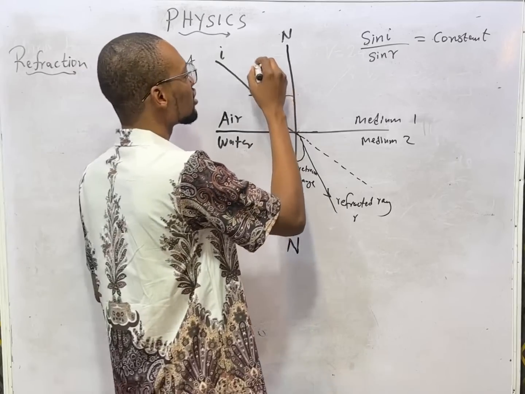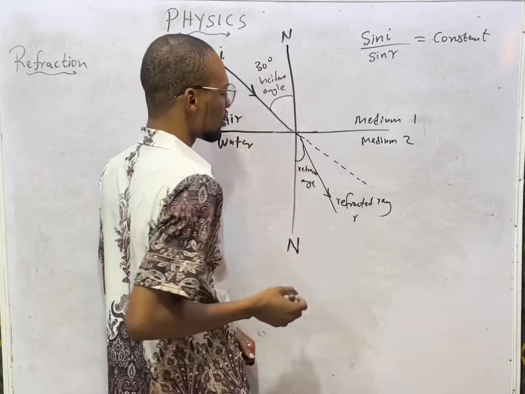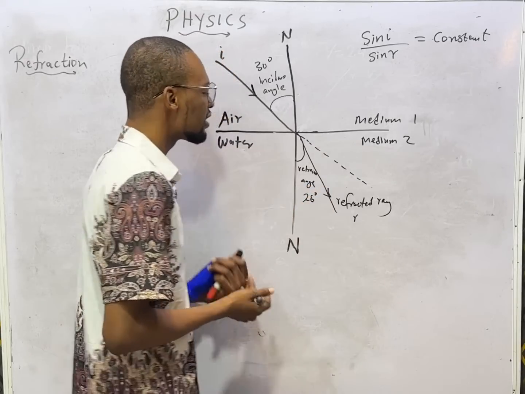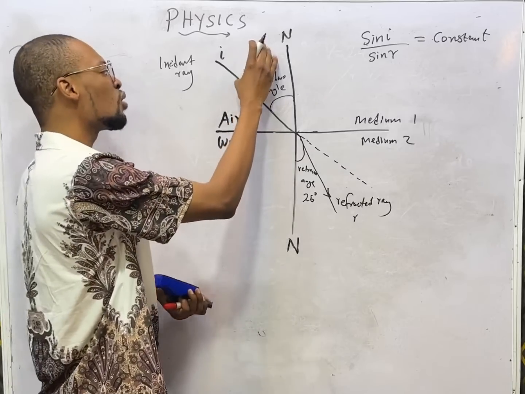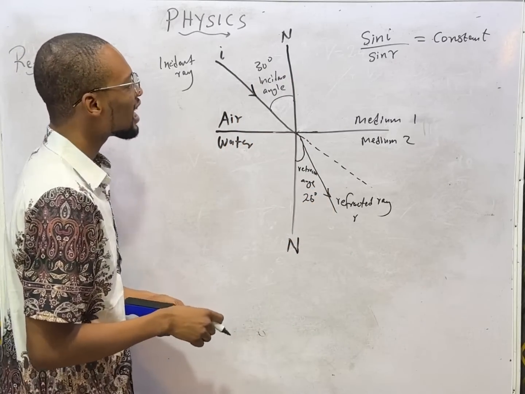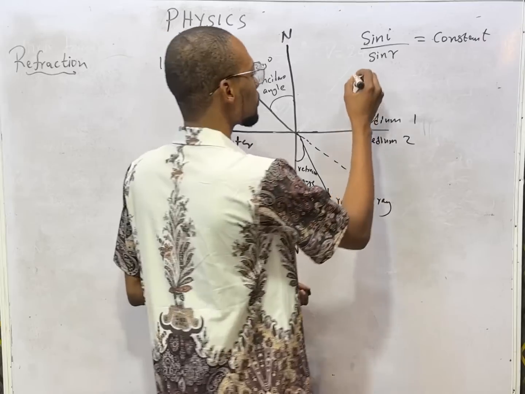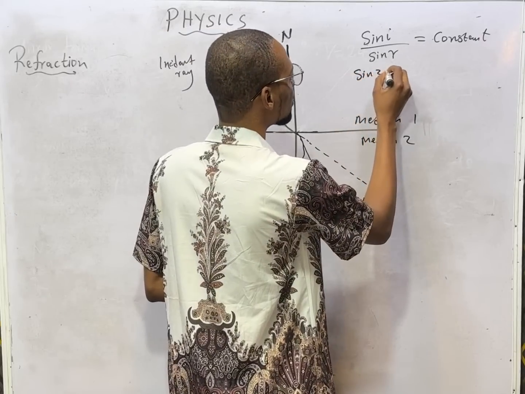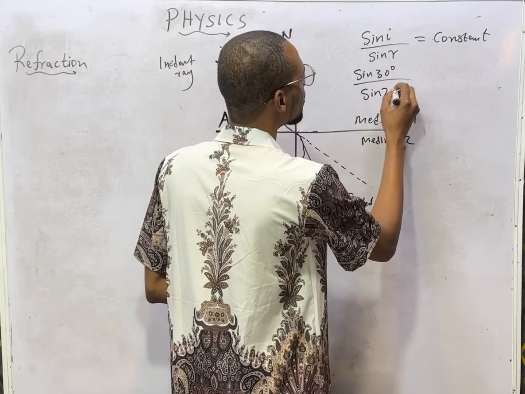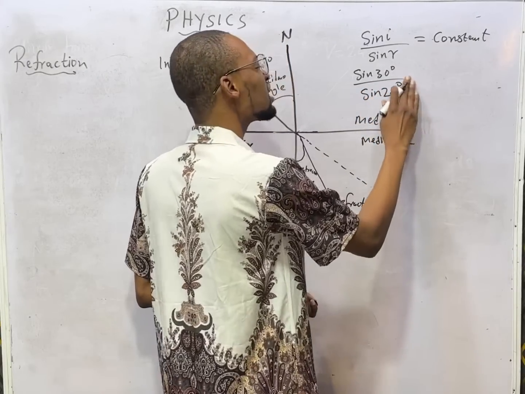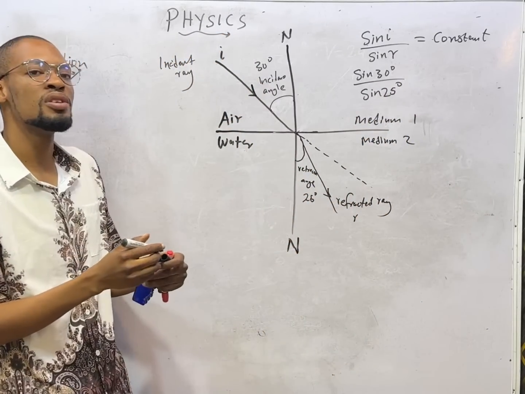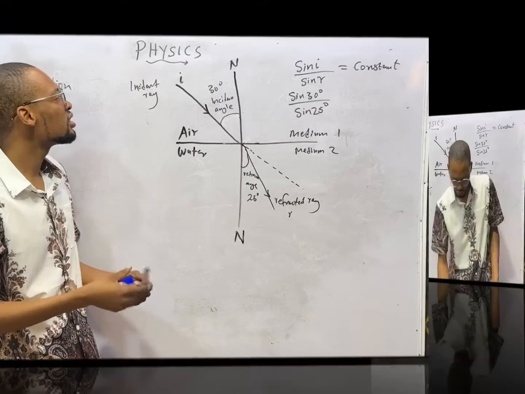If here is 30 degrees and here is 25 degrees, this is the incident angle, and this is the refracted angle or angle of refraction. Sin i over sin r will simply be sin 30 degrees over sin 25 degrees. So for a given pair of media, a particular type of medium, the ratio is constant. It does not really change.